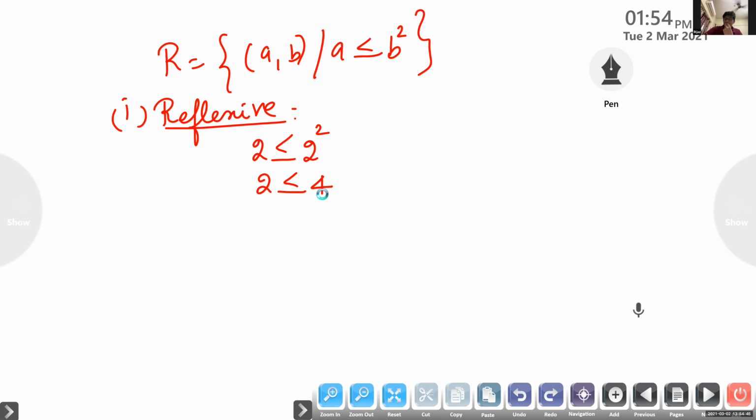Is it true or false? 2 is less than or equal to 2 square. Is it satisfying or not? Yes, ma'am, 2 is less than 4.